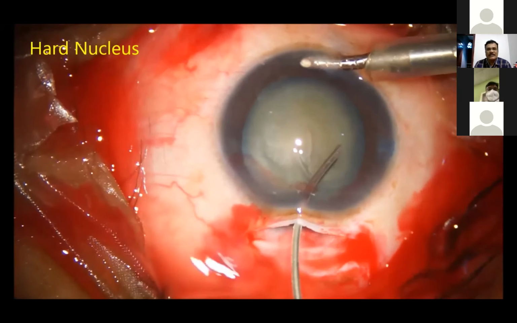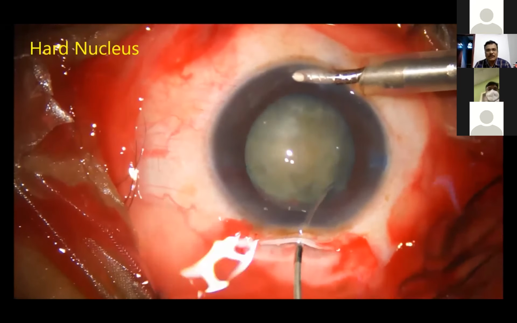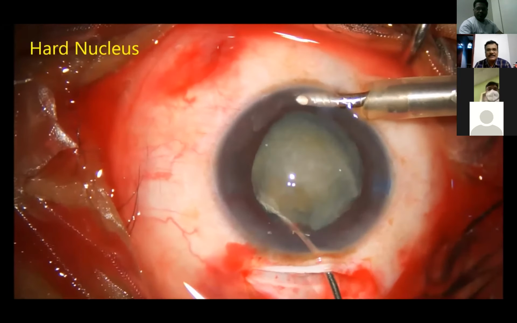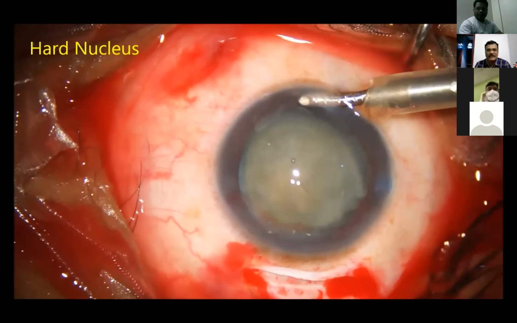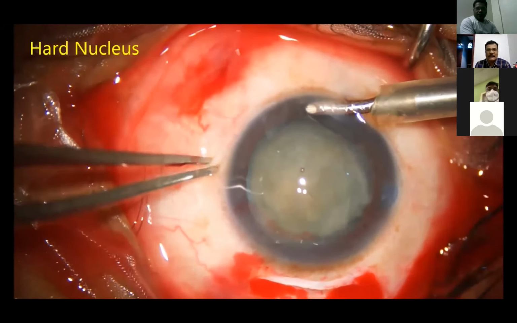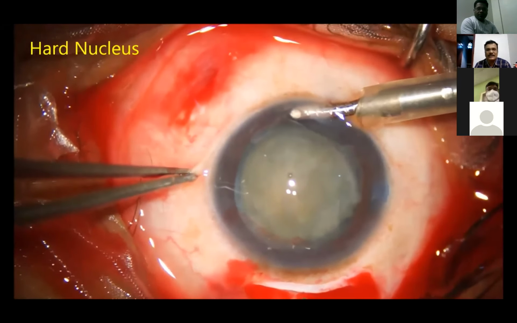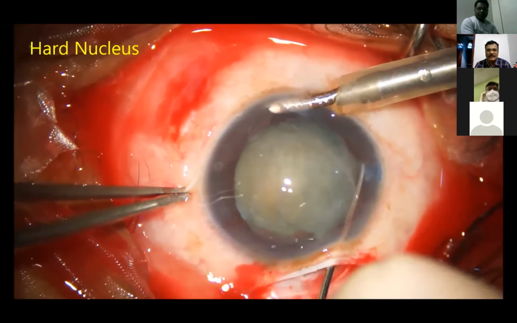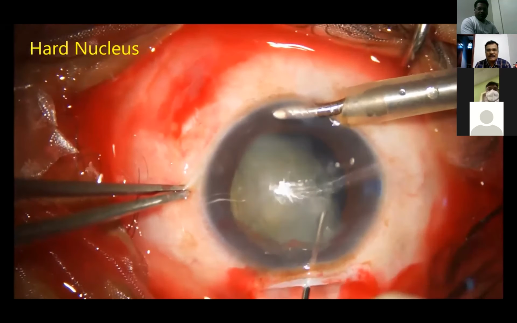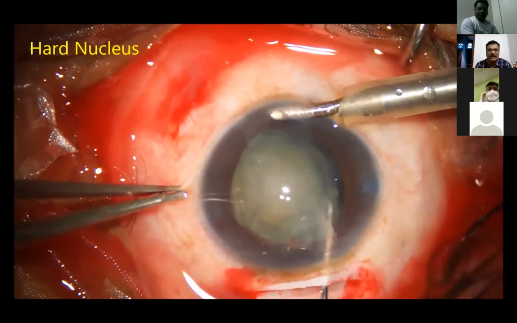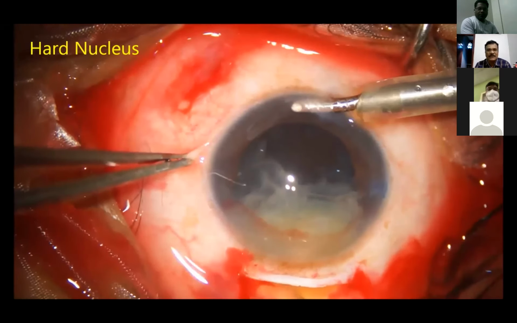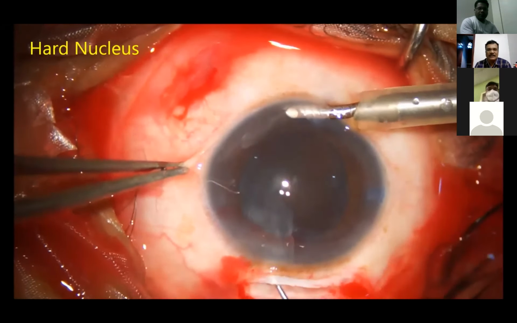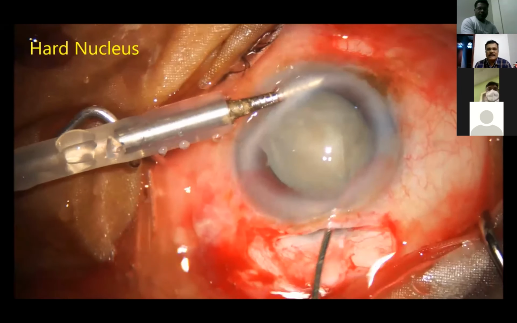This is a slightly harder nucleus. Here, an initial small amount of BSS is injected on the right side to make space for the nucleus to prolapse like this. And on the other side, when I'm doing the hydrodissection, I'm pressing the pole, that side pole, so that the nucleus prolapses into the anterior chamber. And now with the Sinskey hook, I just rotate the nucleus. Here, I feel the secondary hydro procedure is occurring because of the AC maintainer. The saline seeps in, and the nucleus will come out of the anterior chamber and also out of the tunnel. Slightly harder than that.